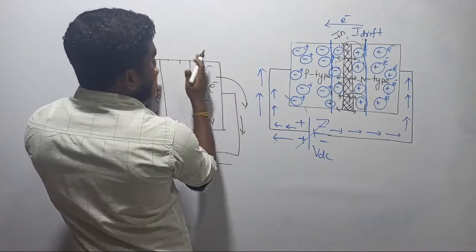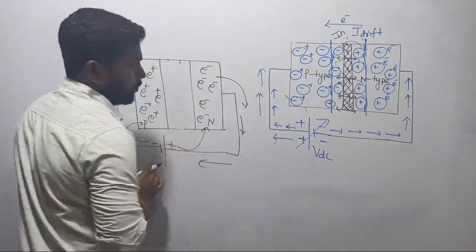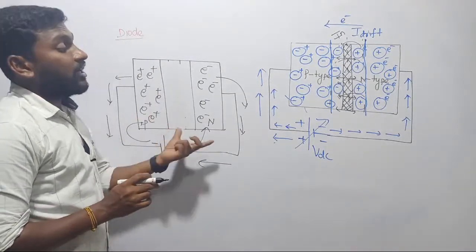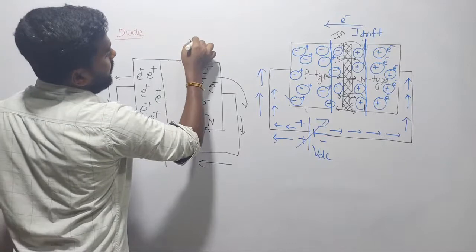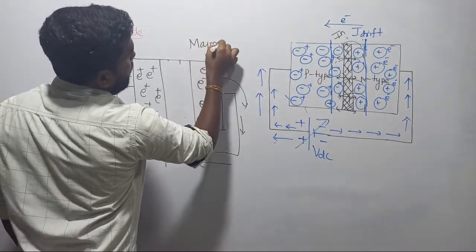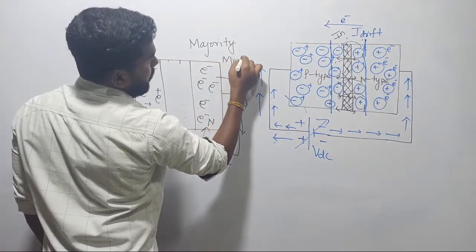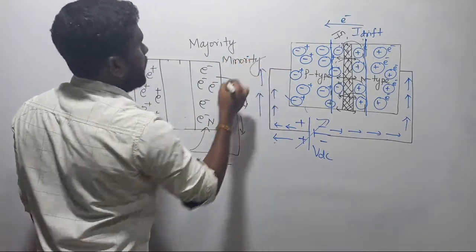There are no charge carriers, all the charge carriers have started going outside. So the barrier of majority charge carriers keeps on increasing. I am introducing the next term, that is called majority and minority. Right, sir, what is the difference between majority charge carriers and minority charge carriers?